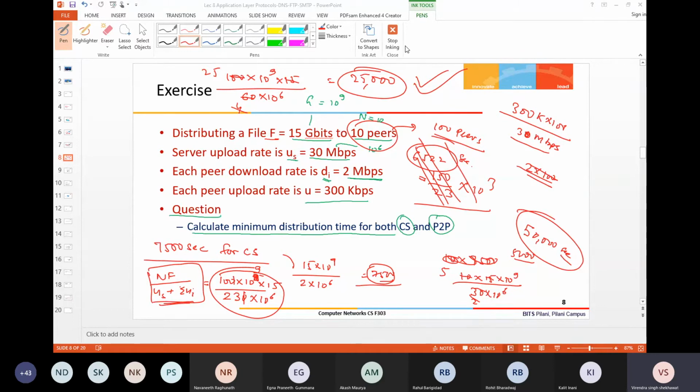So the peer-to-peer is better. As the number of users becomes large, peer-to-peer is better. This is why, for applications where a large number of users are there, peer-to-peer performs better as compared to client server. Okay, understood. Is there any doubt or does anybody need any clarification before moving to the next slide?